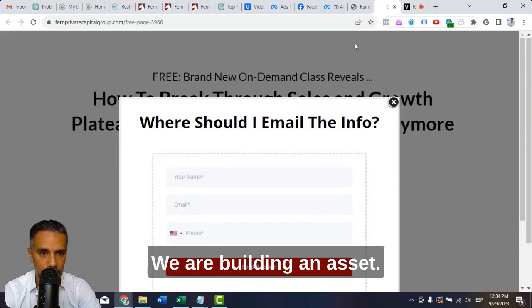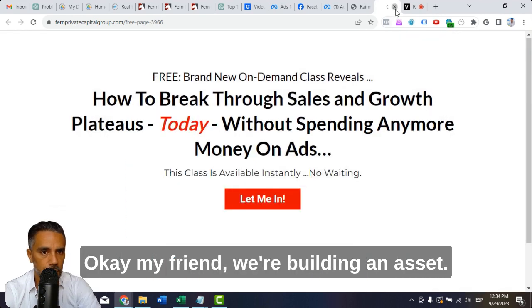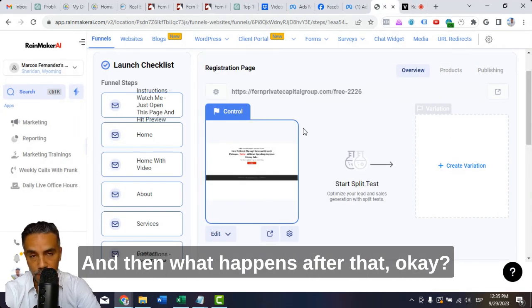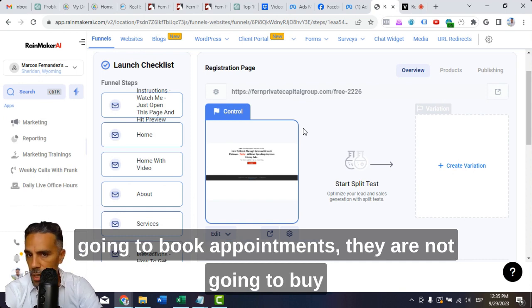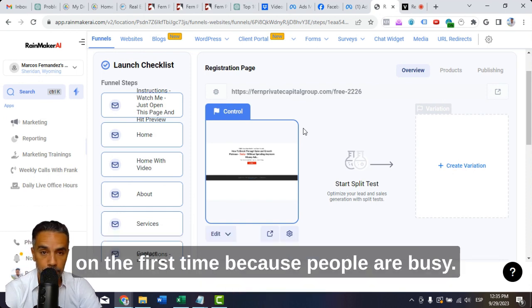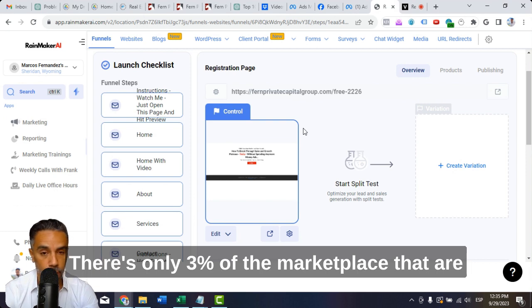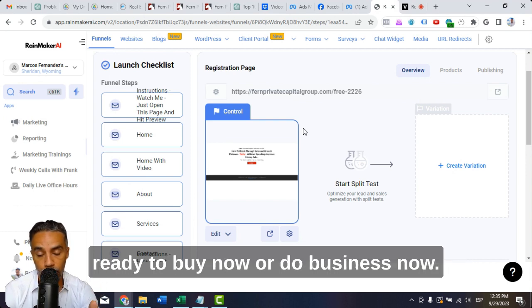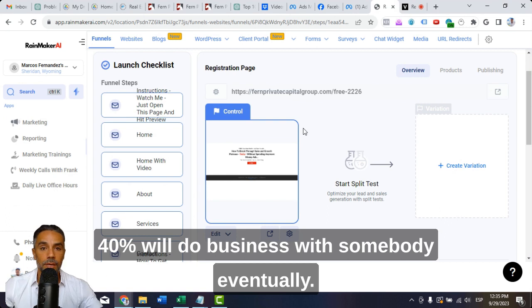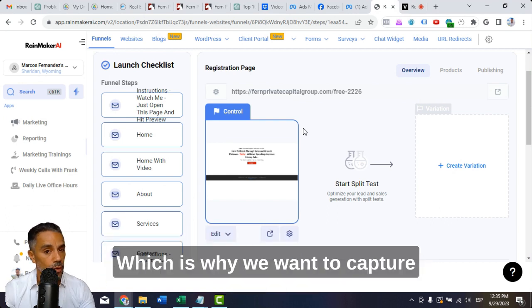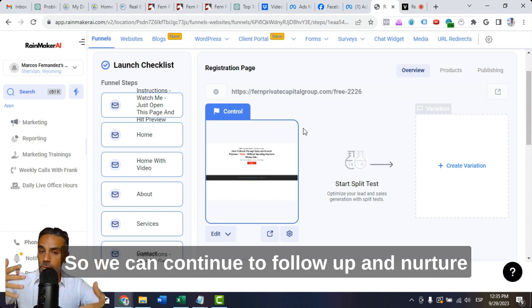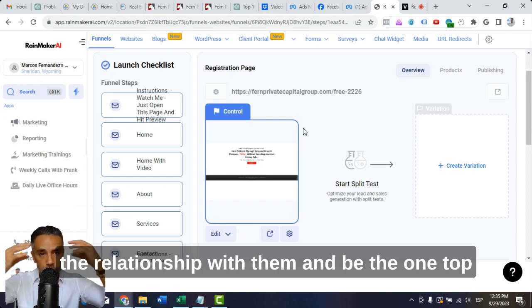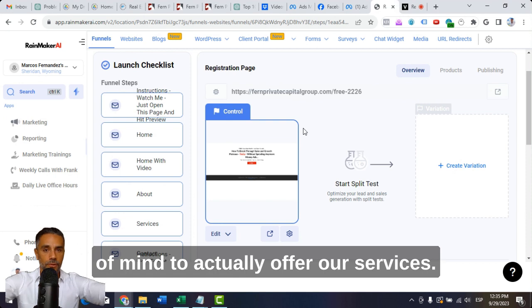We are building an asset. Okay, my friend, we're building an asset. And then what happens after that? Because what most people will not do, they are not going to book appointments, they're not going to buy the first time because people are busy. There's only 3% of the marketplace that are ready to buy now or do business now. 40% will do business with somebody eventually, which is why we want to capture names, emails and phone numbers so we can continue to follow up and nurture the relationship with them and be the one top of mind to actually offer our services.